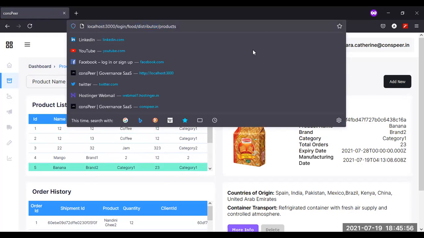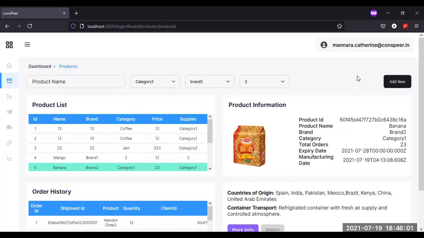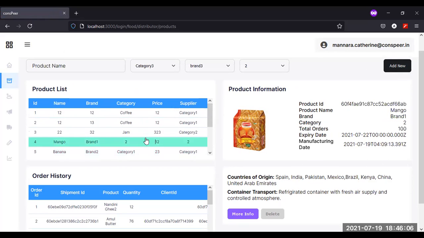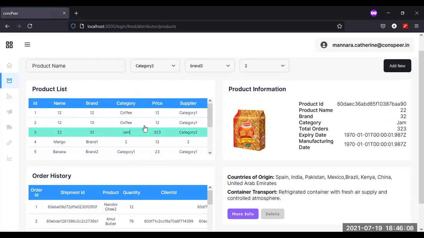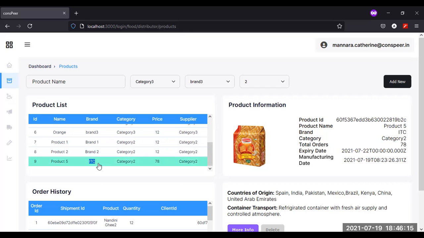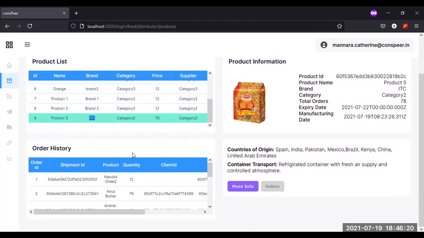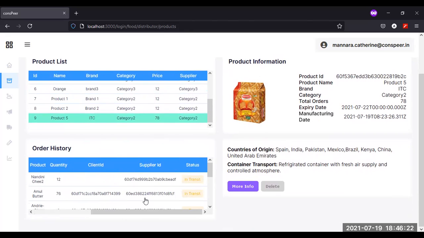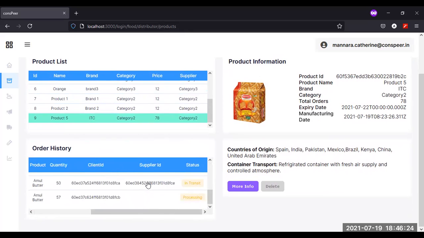Okay. So what does the distributor do? A distributor could see what products are available in the market. So whoever has kept some product, like ITC has kept 100 to 200 packets of some biscuit or something, we could see. So this is the order made by her. I think it was made by her. So it is currently in processing.